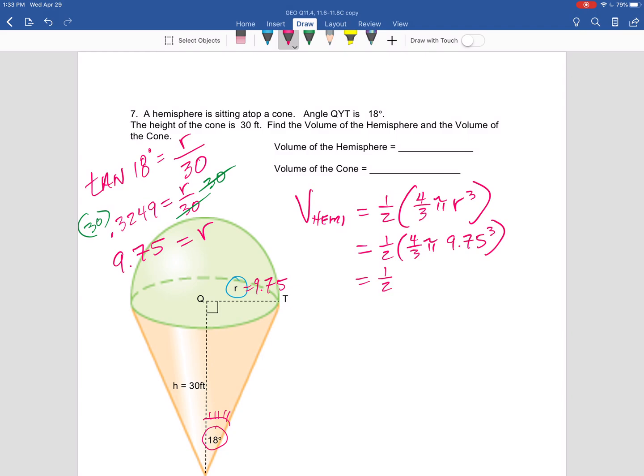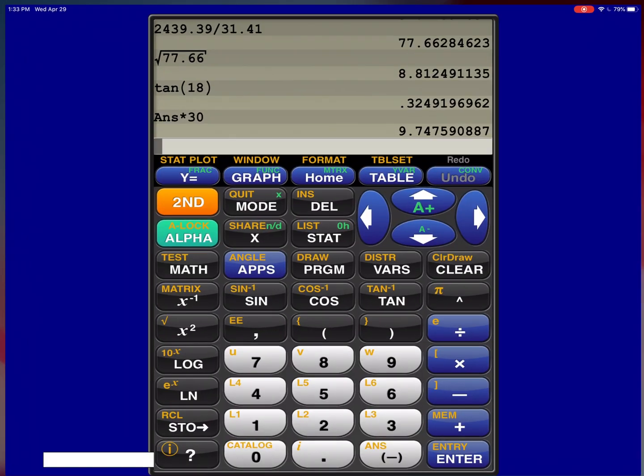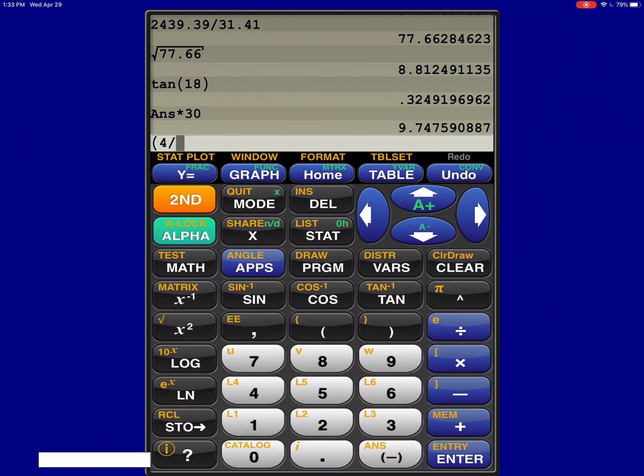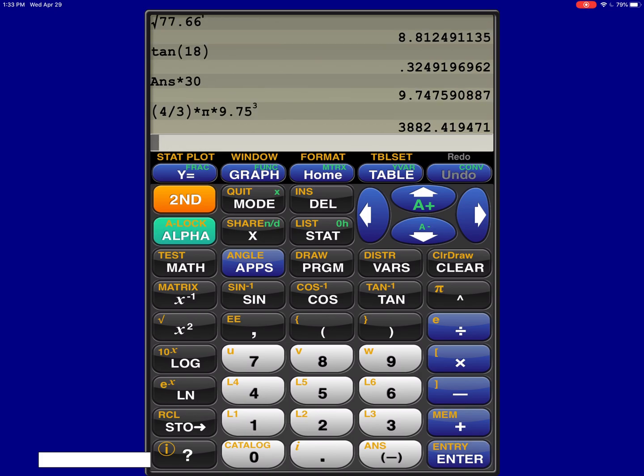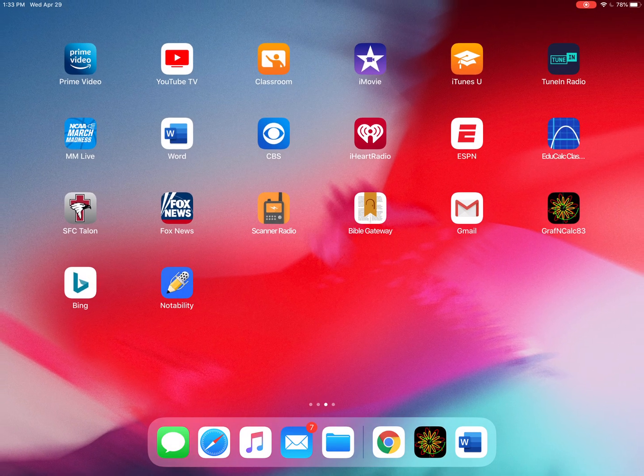I'm going to do it in 2 steps. First, 4/3 pi, 9.75 cubed. Parenthesis, 4 divided by 3. Good. Times pi, times 9.75, raised to the third. There it is. That's going to be the volume of one whole sphere. Okay, boom. That's 3882.41.